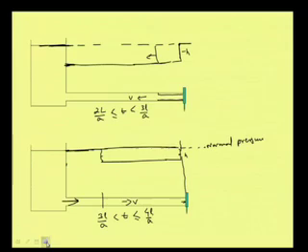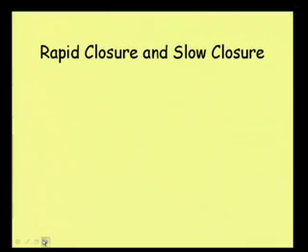Then let me talk about another point: what we mean by rapid closure and slow closure. We have already discussed that the valve closure can be rapid or slow, gradual.